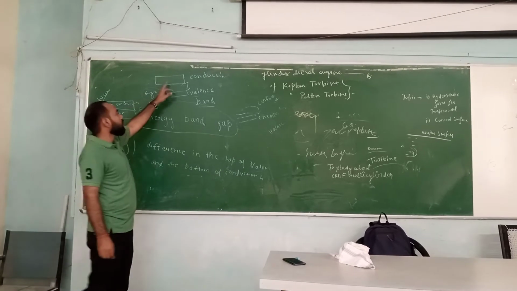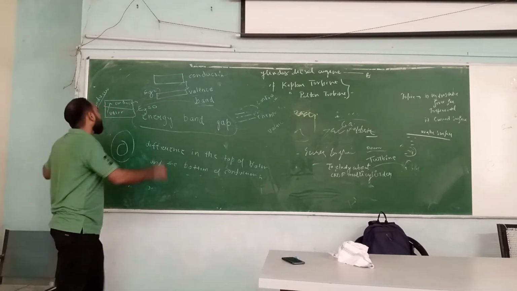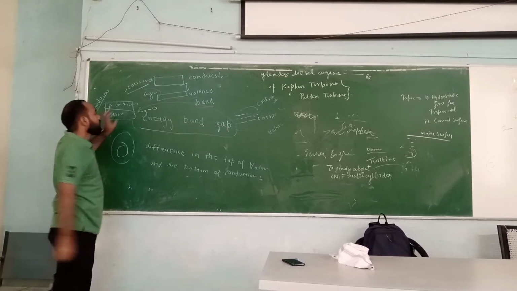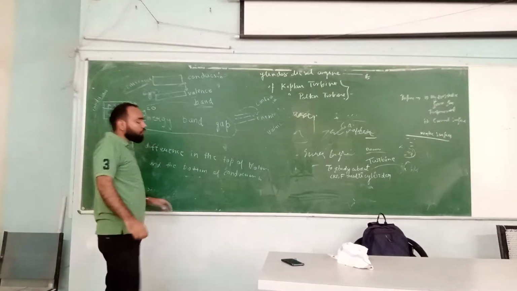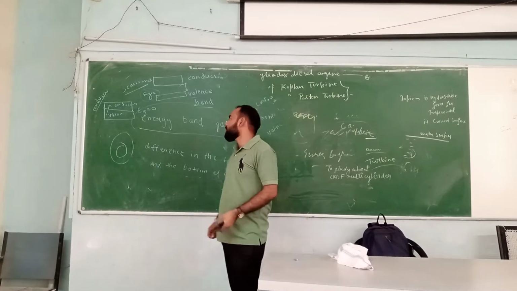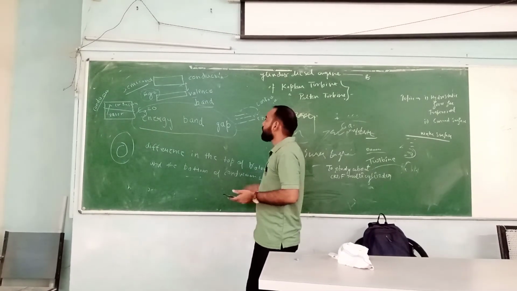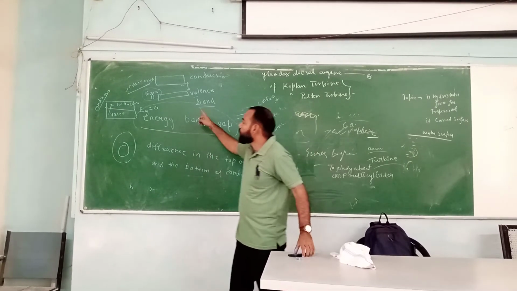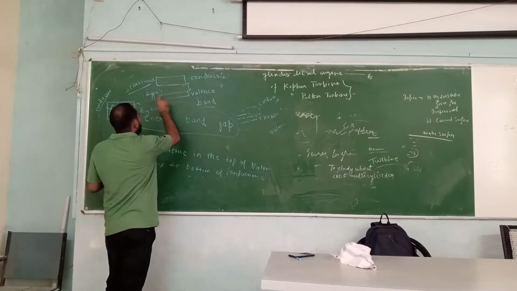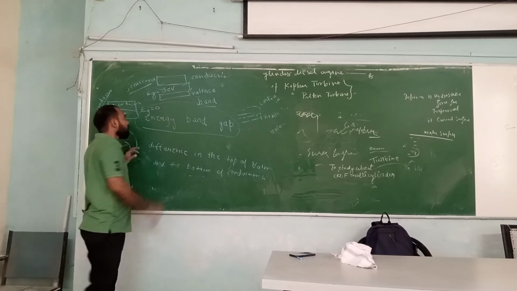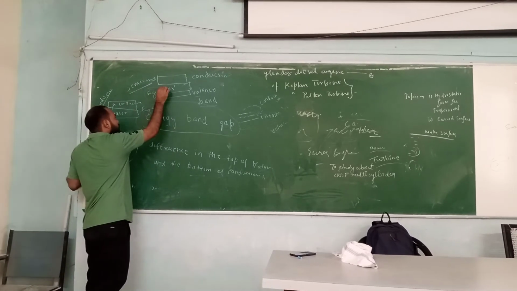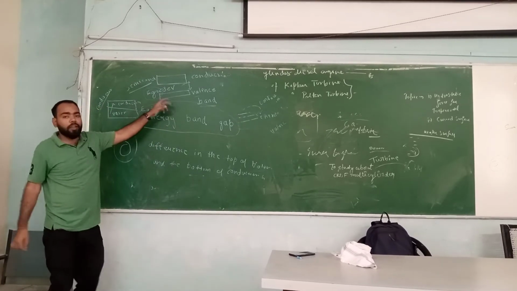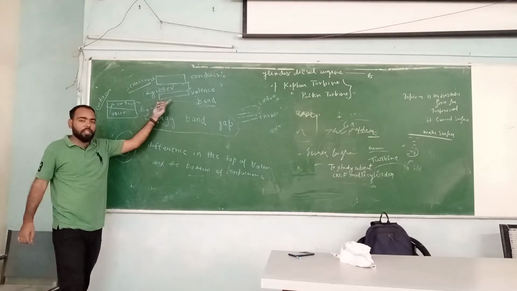But the case is different for conduction and valence in a semiconductor. In a semiconductor there is a certain amount of difference, and that difference is not very much. If we are giving some amount of heat, then electrons will start to jump from the valence band to the conduction band. This value is 3 electron volt. If Eg, the energy band gap between the valence band and conduction band, is less than 3 electron volt,